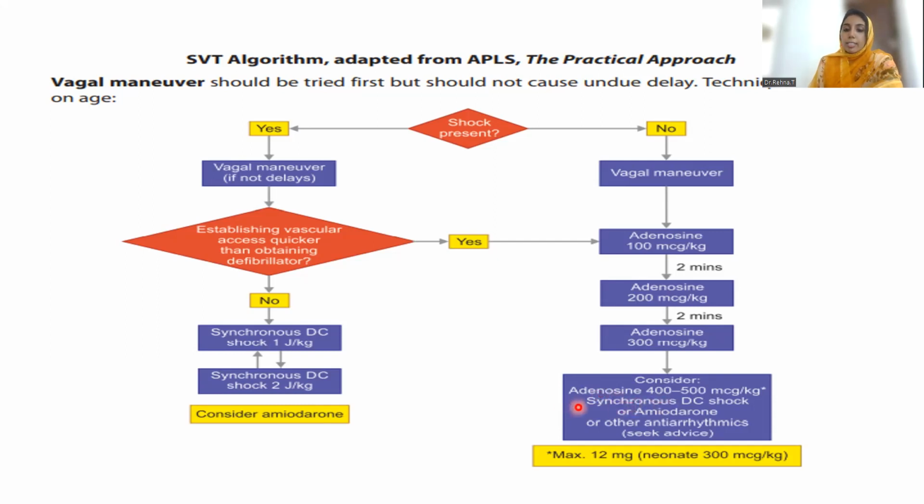Then consider synchronized DC shock or amiodarone or other antiarrhythmics. At that point, it's better we seek the advice of an expert. The maximum dose of adenosine is 12 milligram. The dose is 300 mics per kg.